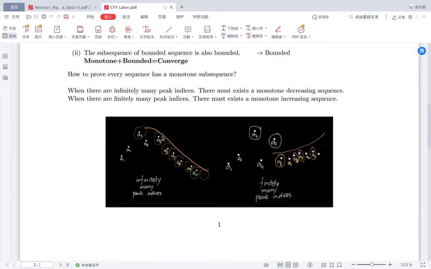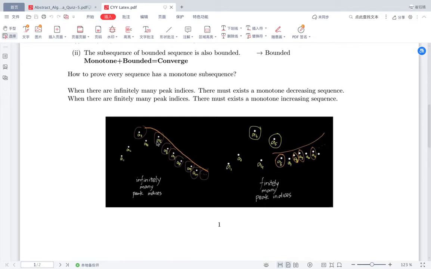If a point is a peak index, which means it seems to be a peak in the picture, whether the left-hand side of this point is bigger or smaller than it doesn't matter. We only need to consider that the point must always be bigger than all the points after it.